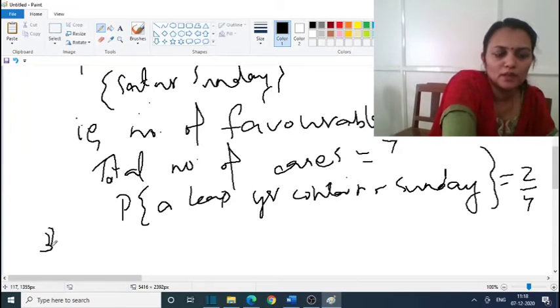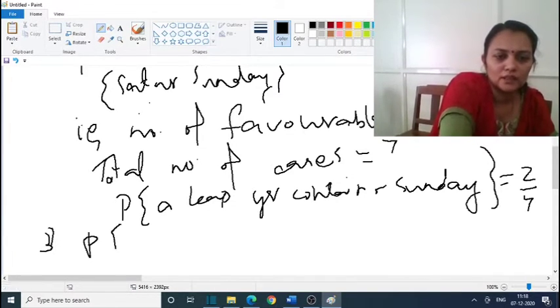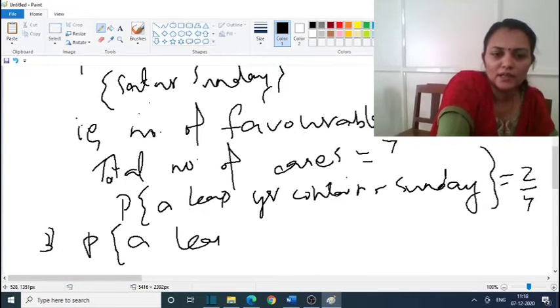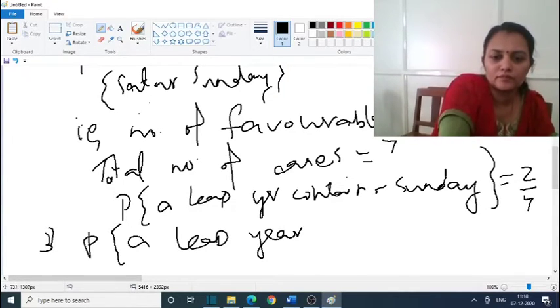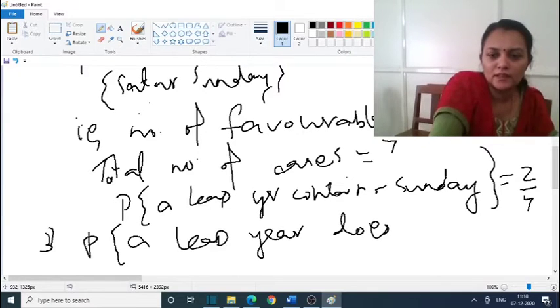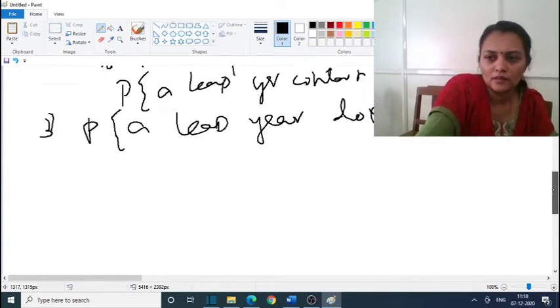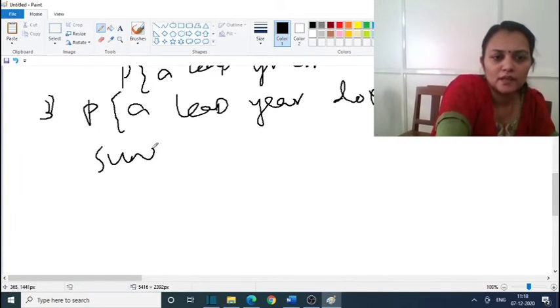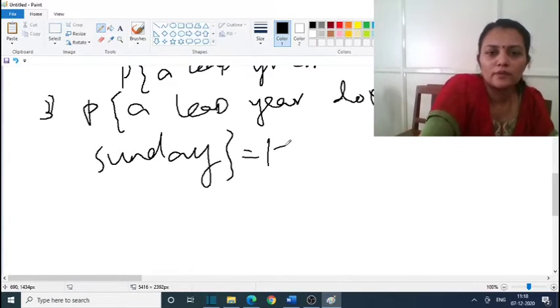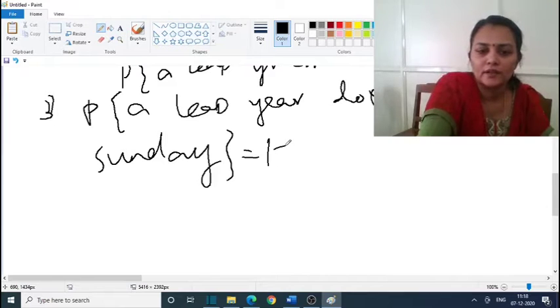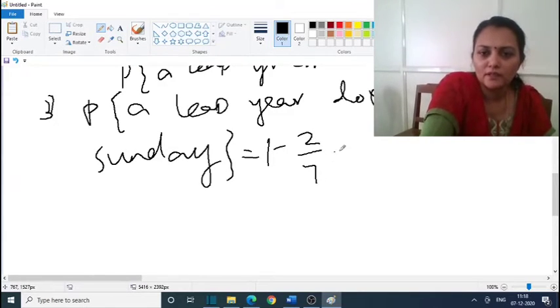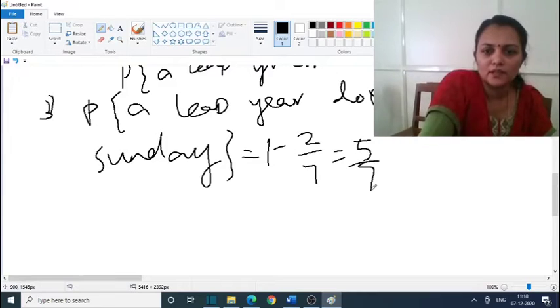Now the third problem: the probability that a leap year does not contain Sunday is equal to 1 minus the probability that it contains Sunday, which is 2 by 7, which is equal to 5 by 7.